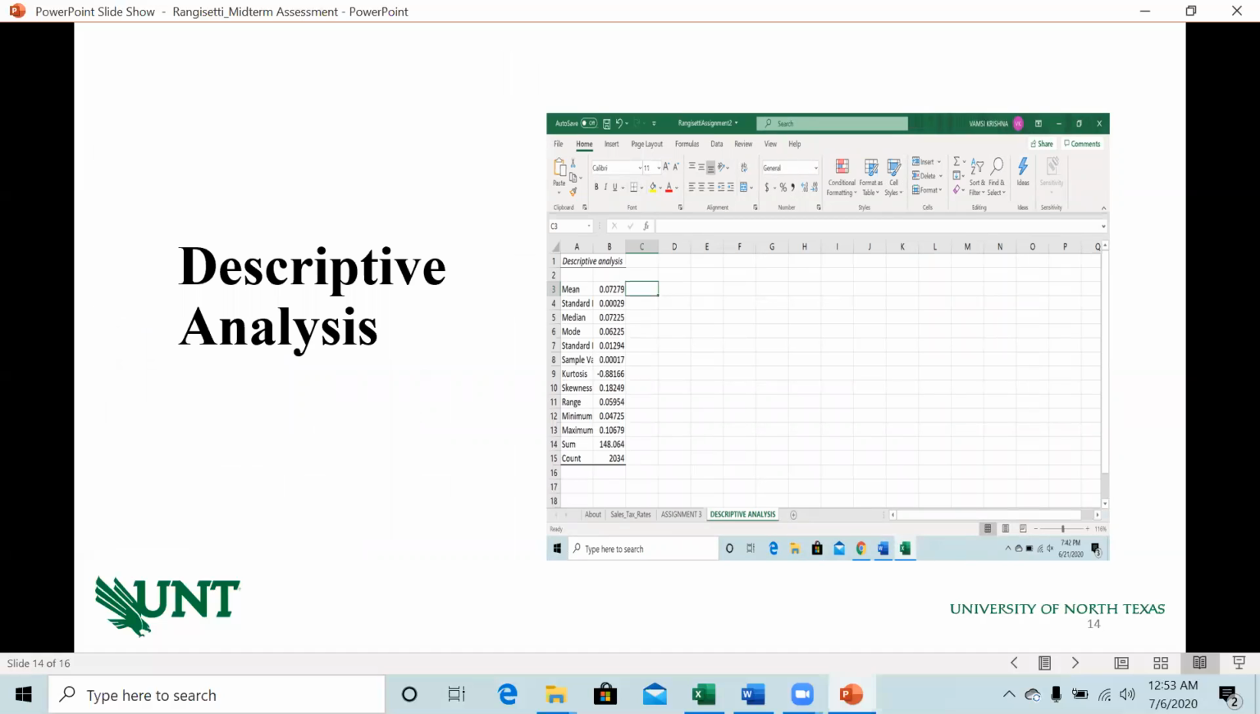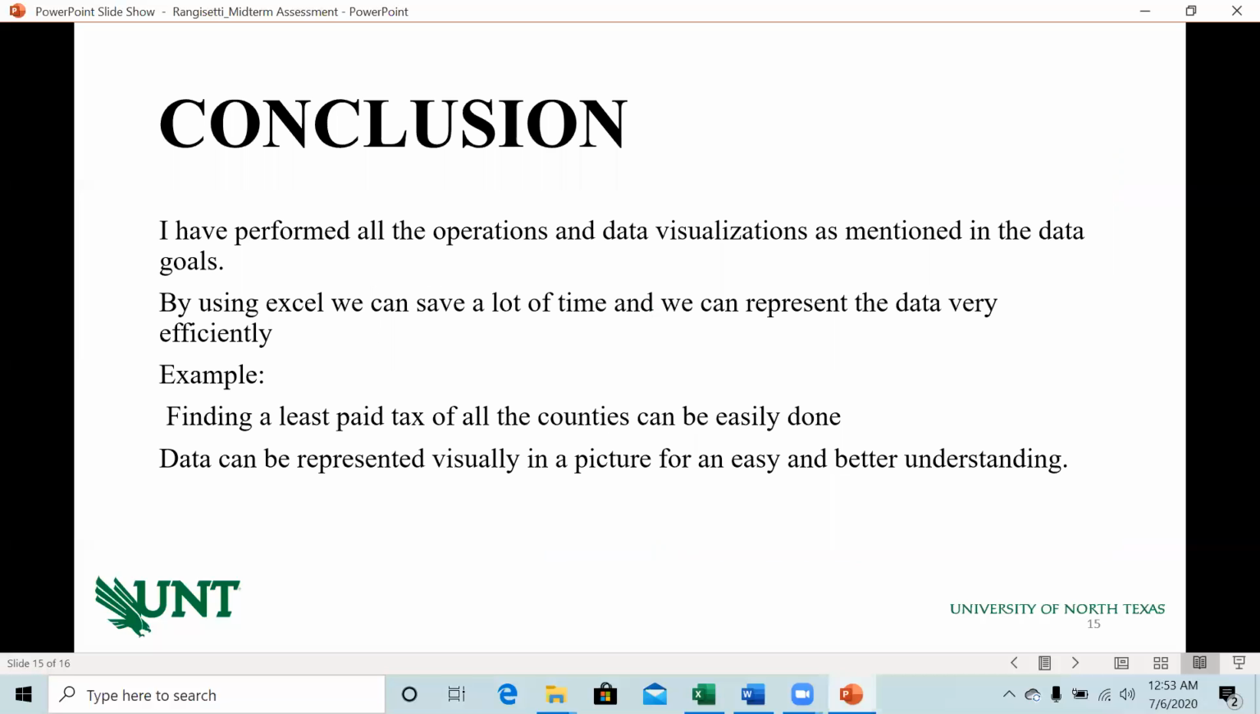Okay, here is the descriptive analysis of the data. If we select a column of numerical data, and go to descriptive analysis under the home menu, we can find all sorts of functions of that numerical data. For example, we can find mean, standard deviation, median, mode, and many more functions like minimum value, maximum value, sum, and the count of all 2034 rows. Okay, let's come to the conclusion.